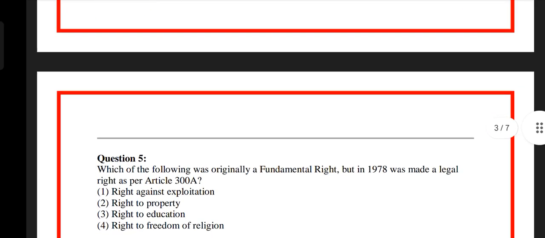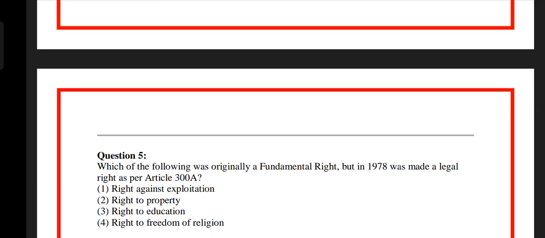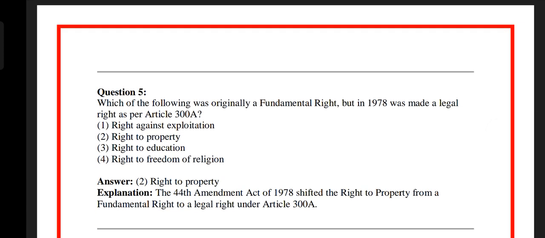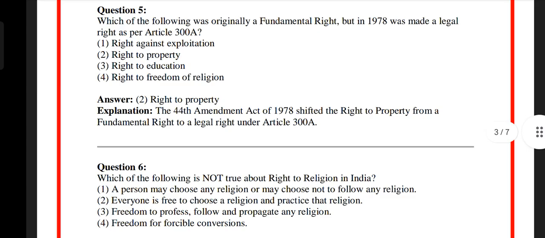Question number 5. Which of the following was originally a fundamental right but in 1978 was made a legal right as per Article 300A? Option 1: right against exploitation, option 2: right to property, option 3: right to education, option 4: right to freedom of religion. The answer is option 2, right to property. The 44th Amendment Act of 1978 shifted the right to property from a fundamental right to a legal right under Article 300A.